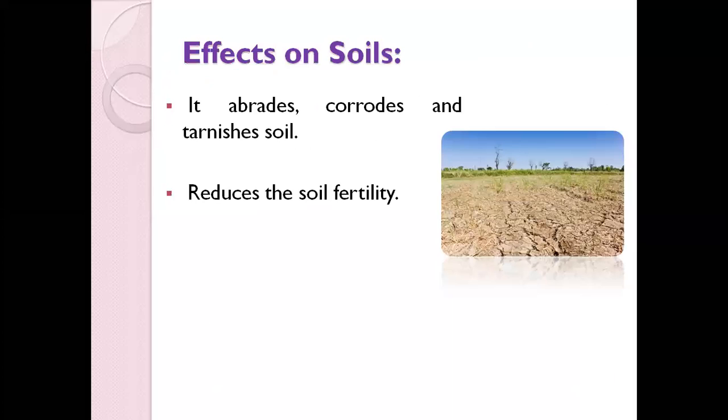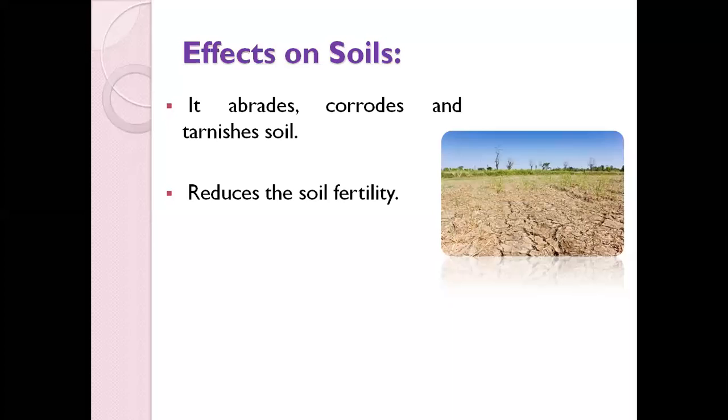What are the effects of air pollution on soils? Because of the air pollutants, the soil is abraded, corroded, and even tarnished. The soil loses its fertility, because whenever the air is polluted, the pollutants get mixed in when it rains. That rainwater reaches the ground. I mentioned acid rain last time, and it is very harmful. Acid rain is when rainwater gets mixed with poisonous gases like nitrogen oxide and sulfur dioxide.